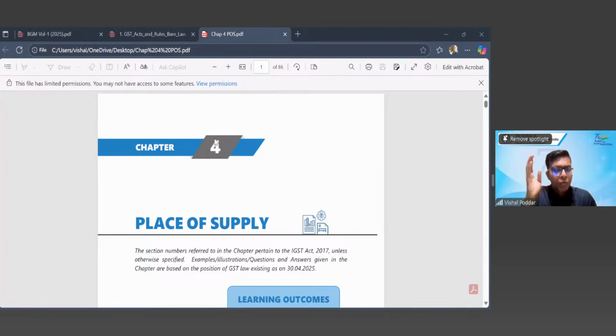The more you are able to visualize things, remember one thing, students, visualization has a far-reaching impact on memory. What you read will be there with you for a lesser time. What you listen to will be there for a very lesser time. But what you visualize in your minds, that will be there for a very long time. So try to have the image memory. Whatever you are able to draw in your mind, right or wrong is not important. Whatever I'm saying, just try to visualize as if I'm writing on the board. I can very easily do it right now. I'm purposefully not doing it. I want to ignite your image memory.